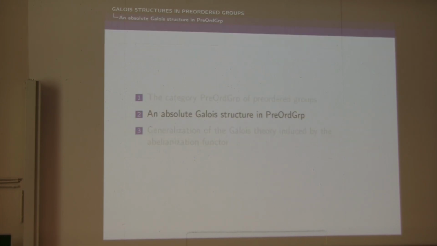Okay, so now let's start with the first categorical Galois theory I would like to present. So we will see that it is induced by a Galois structure which is absolute. So I will explain what it means just in a few minutes.